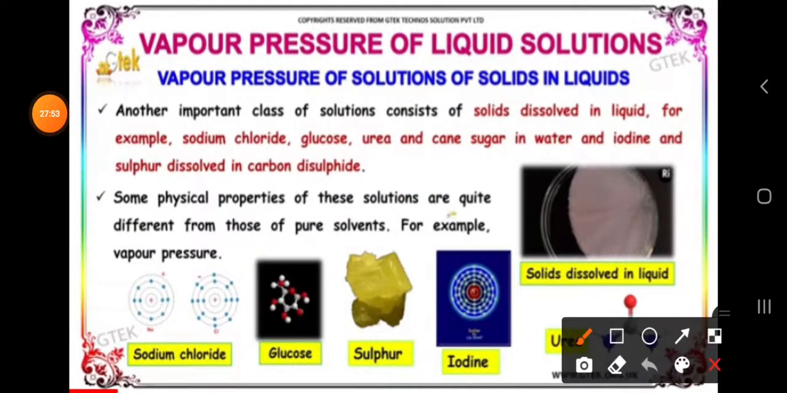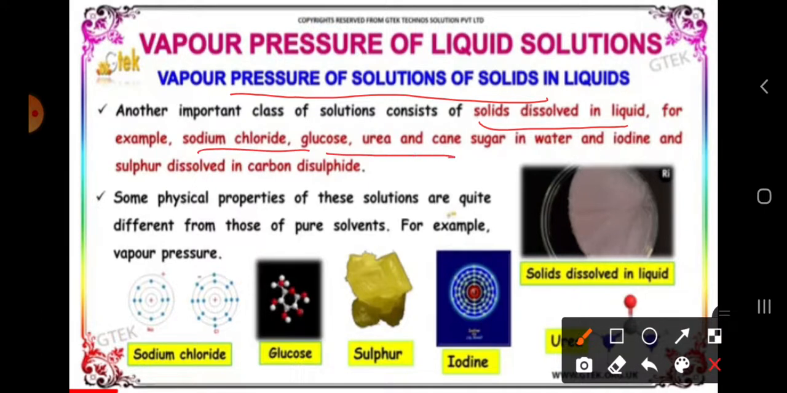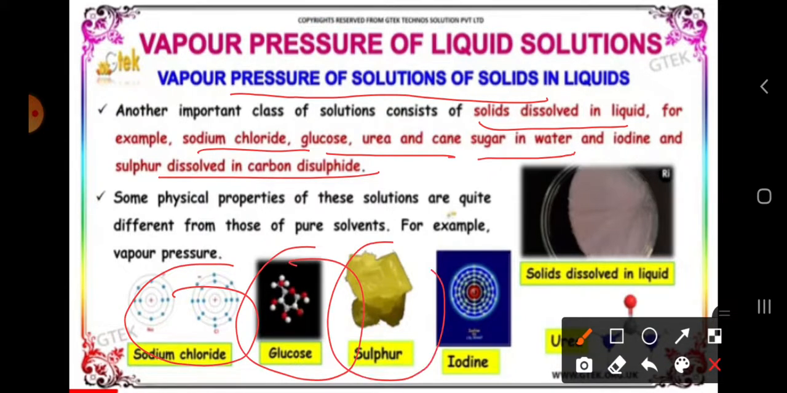Now let us see the vapor pressure of solutions of solids in liquids. This is one more important topic, that is, solids dissolved in liquid. For example, sodium chloride, glucose, urea, sulfur, iodine. These are all solids when you dissolve them in liquid. Some physical properties of these solutions are different from those of the pure solvents. For example, what can we say here? Vapor pressure.